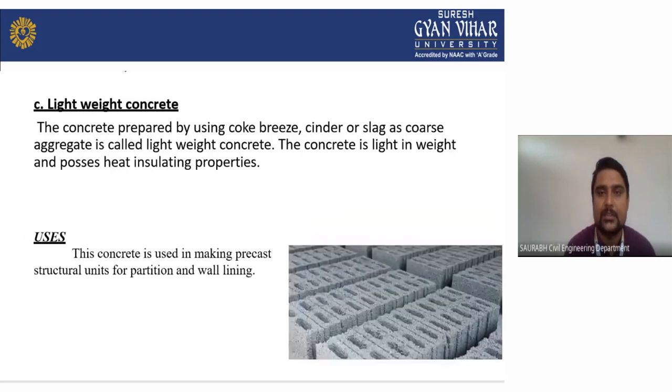Now we will see the lightweight concrete. This is also a very important concrete. This concrete is prepared by using coke breeze, cinder, slag or coarse aggregate, and is called lightweight concrete. The concrete is light in weight and has heat insulating properties. This concrete is used for making precast structure units and for partition lining. As you can see here, this is your lightweight concrete.